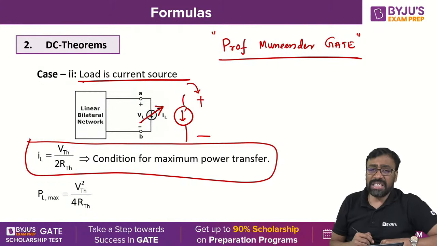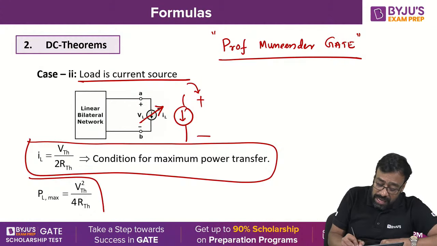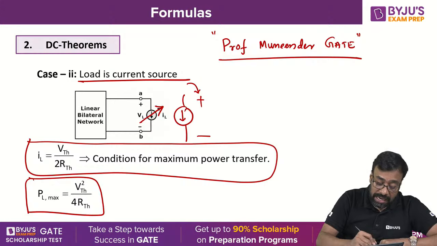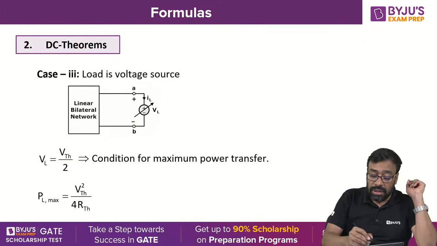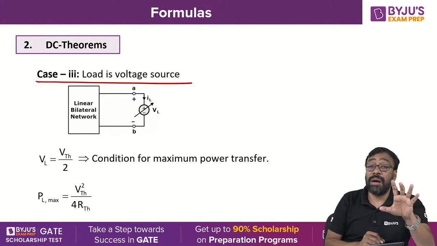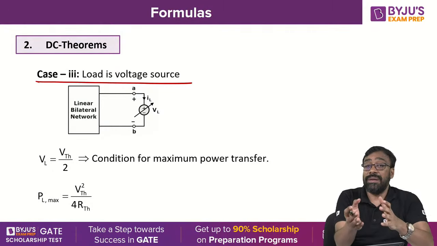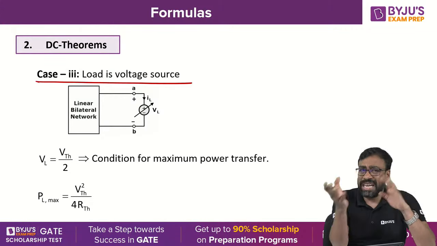IL is equal to VTH by 2 times RTH, nothing but the condition for maximum power transfer. And this is the maximum power that can be transferred to the load under this particular condition. The load is a current source in this context. It is very important, Nana. There are a couple of times the questions have been asked on the load being a current source. Some people remember only when the load is a resistive element. But when there is a current source, you have to remember the formula also. Or you can derive it easily.